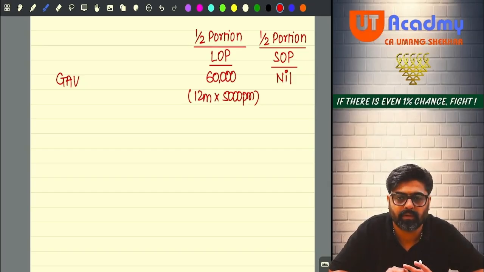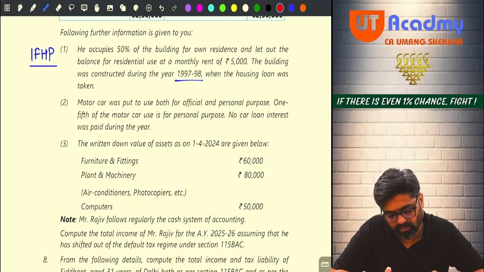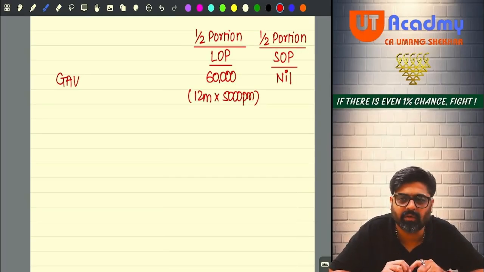Now pay attention. 5,000 per month into 12 is 60,000. 60,000 rent for this year. You have received? Go and check the receipt side. On your receipt side, you can see only 50,000 rent. But sir, the rent was 60,000, no? If rent for the full year is 60,000, you should have received 60, no?